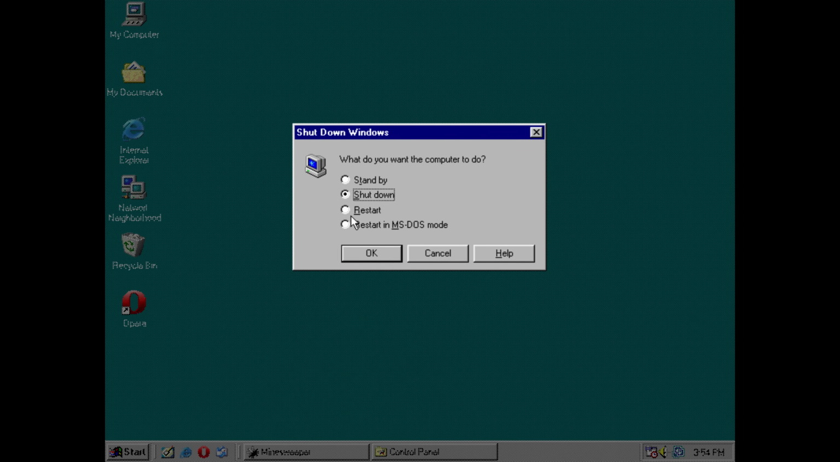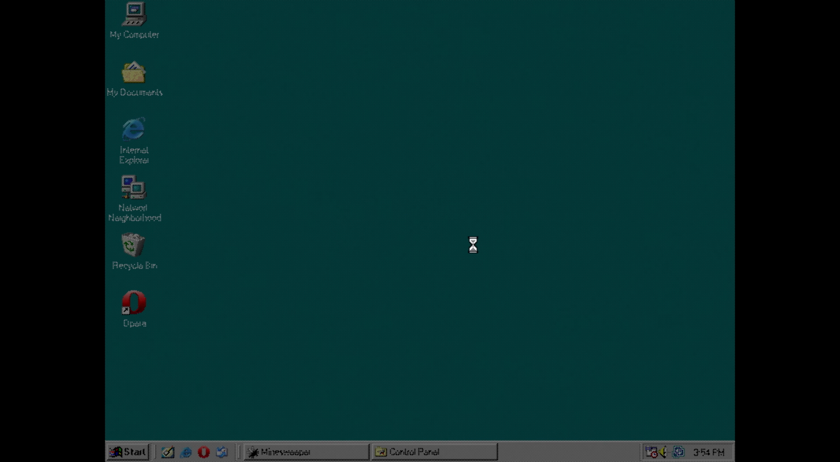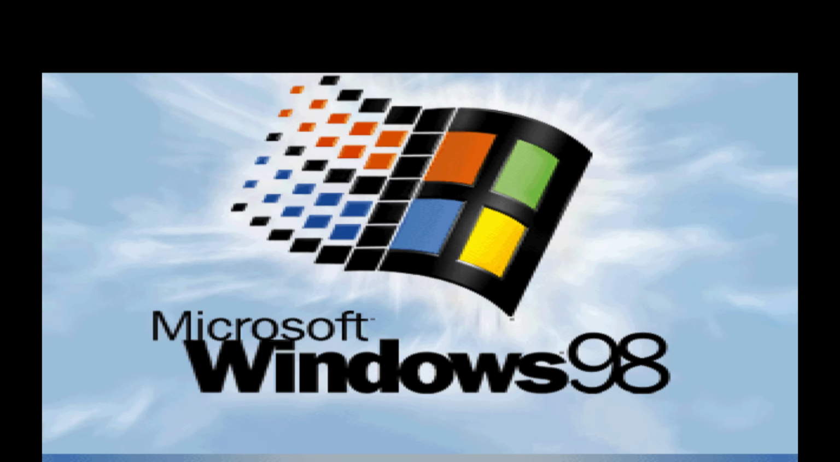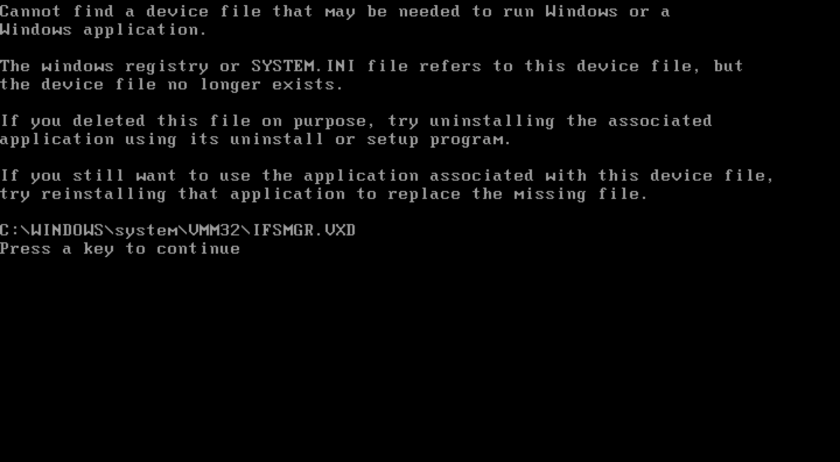And now let's restart Windows 98. Okay. And why does it take so long to restart? Yeah, actually Windows 98 is having some trouble restarting right now. And now let's boot it back up, Windows 98. And once again, cannot find a file that may be needed to run Windows. And it's just not gonna boot back up.